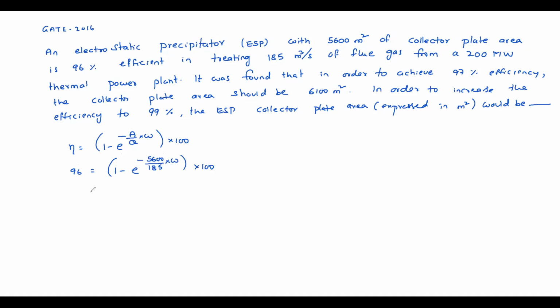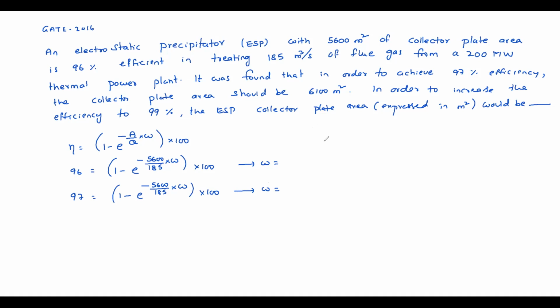From this you can work out drift velocity. From another data also you can work out drift velocity: 97 equal to 1 minus e power minus 5600 by 185 into W into 100. If there is a major difference in both, you can take average. If both are same, not a problem.